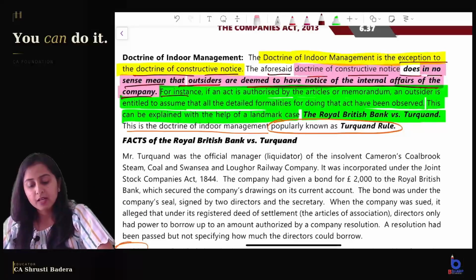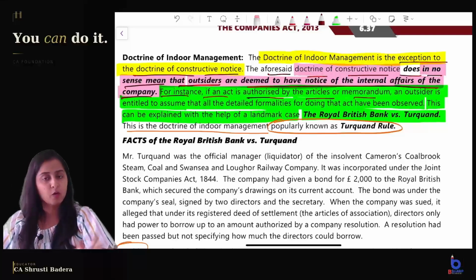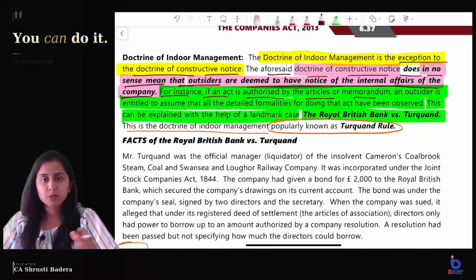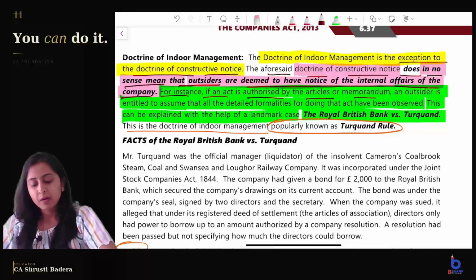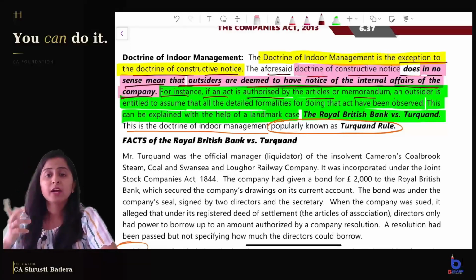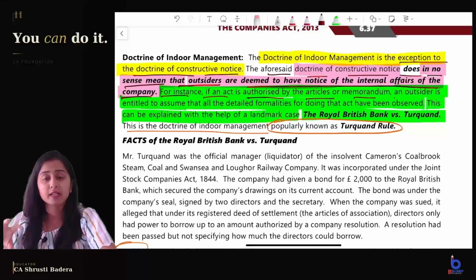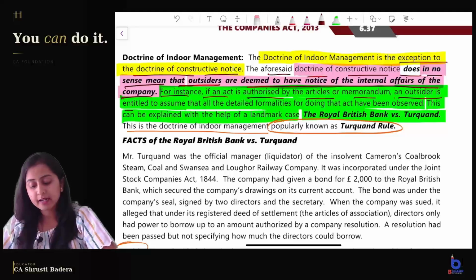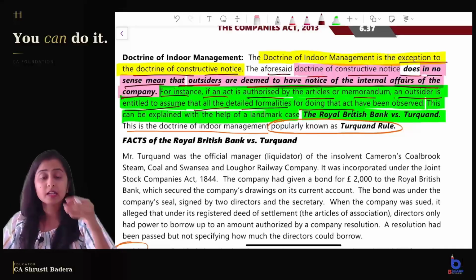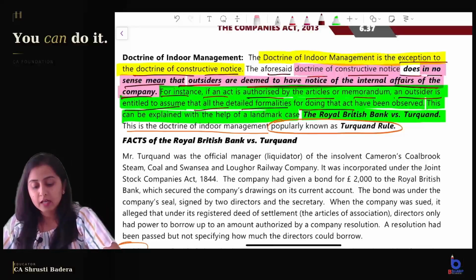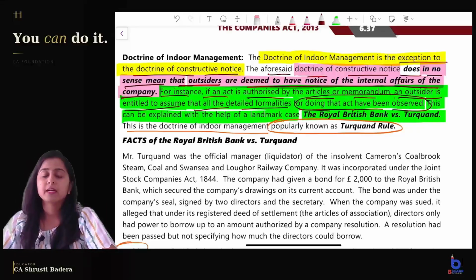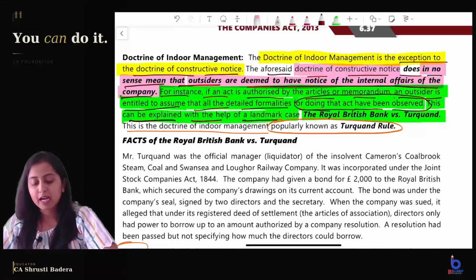For instance, if an act is authorized by the articles or MOA, what will the outsider see? Yes, it is authorized by MOA, AOA, okay. But if it is outside the MOA and AOA, then the outsider will be punished. But if it is within the authorization of the articles and MOA, an outsider is entitled to assume that all the detailed internal formalities for doing that act have been complied with by the company. This can be explained with the help of a landmark case.